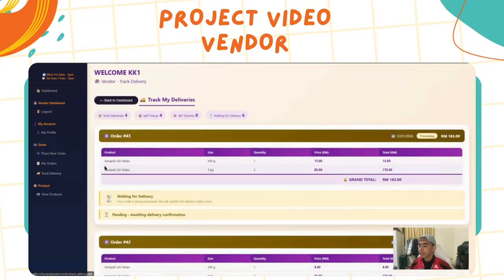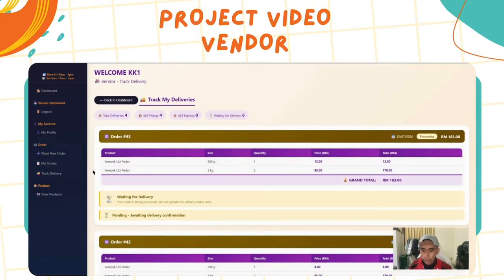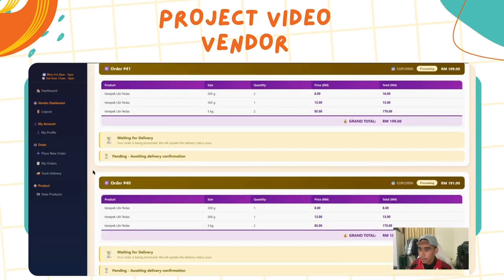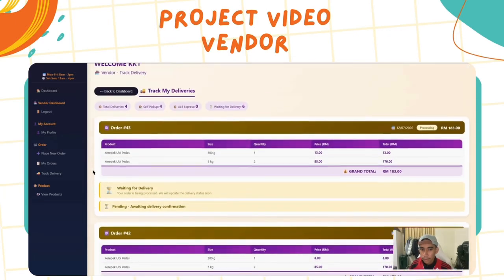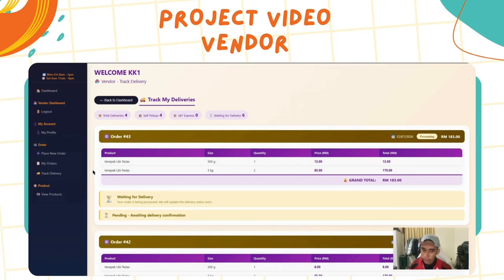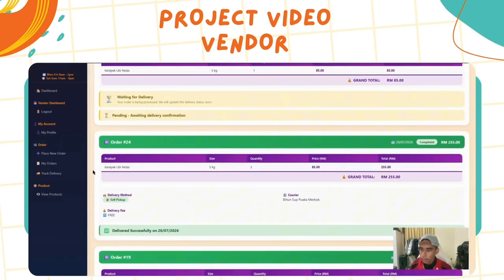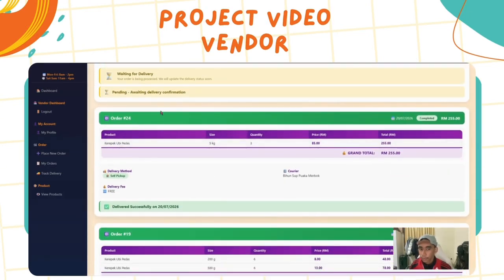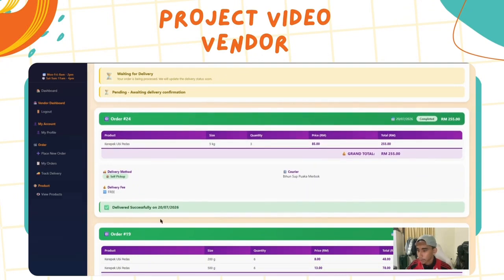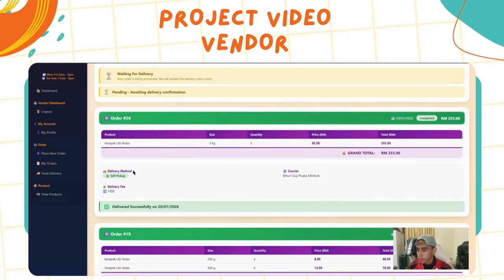Next, we go to track delivery. In this section, they can see the delivery, whether it's processing or completed. This is an example of a completed delivery. It will show the delivery method, the delivery fee, and the delivered date.